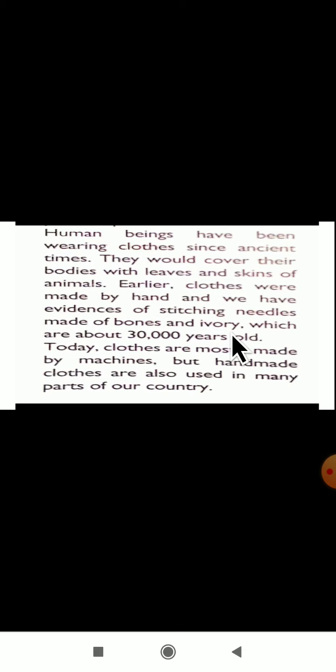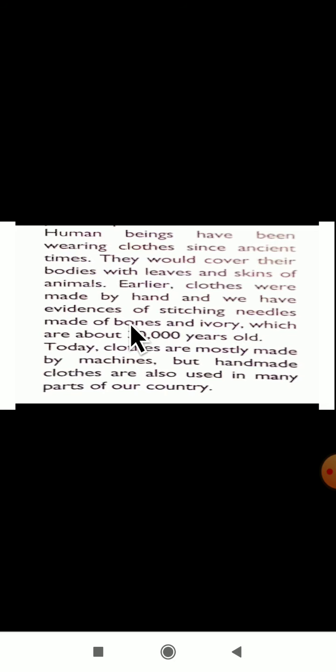Nowadays the technology has improved and we have machines. With the help of the machines we are stitching the clothes. But in olden days, in earlier days, the people used their hands. If they wanted to make a cloth, they used to prepare it by hand.